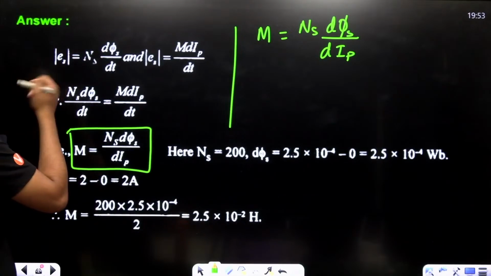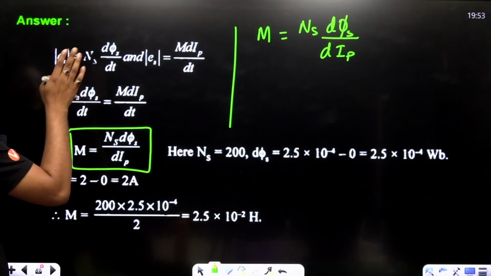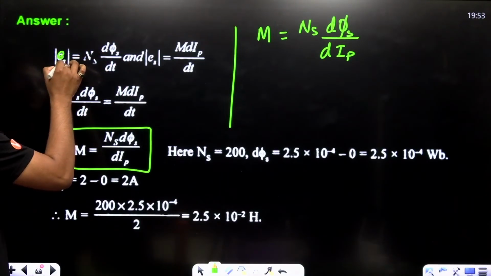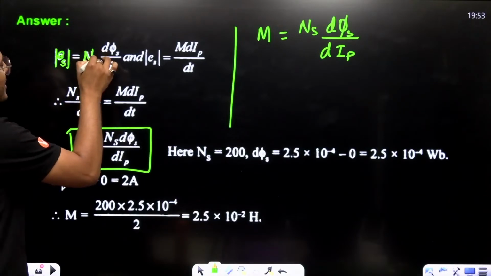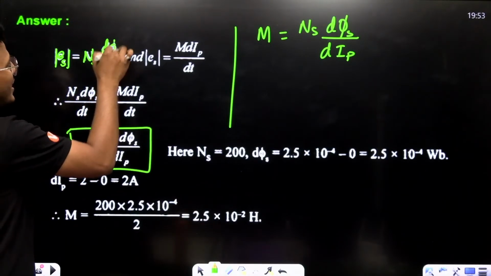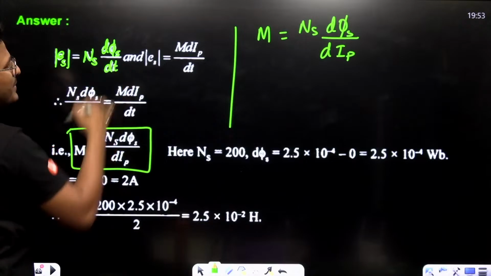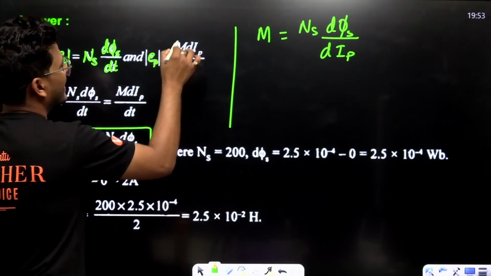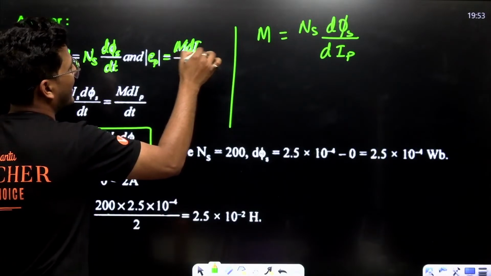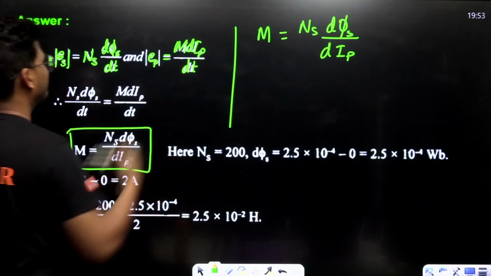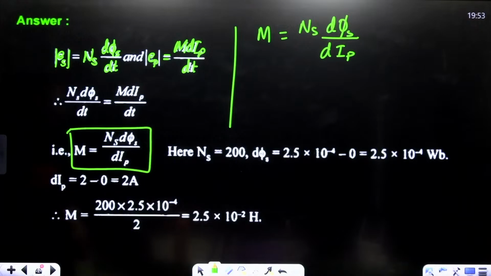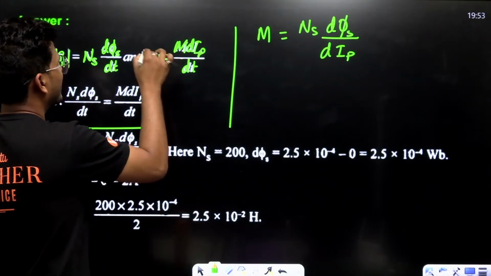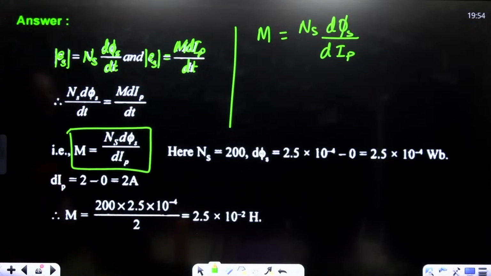See, as you know that EMF across the secondary is number of turns in secondary, Ns d phi s upon dt, and in primary basically M dIp upon dt. This is EMF on secondary, right?